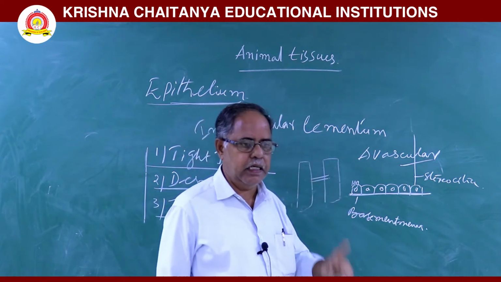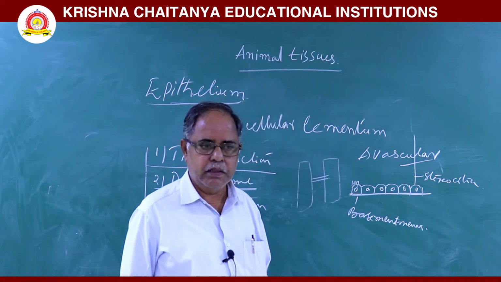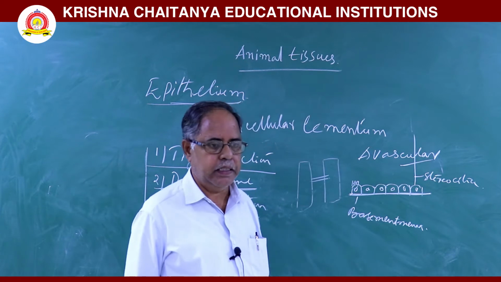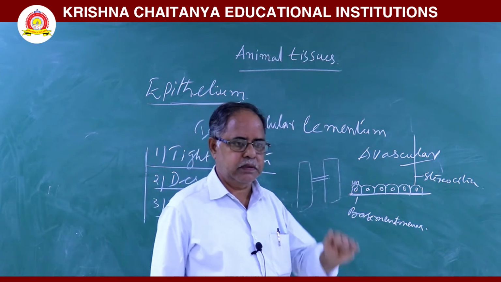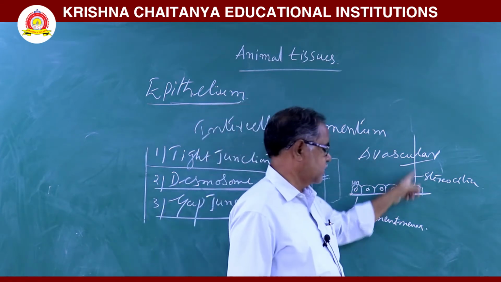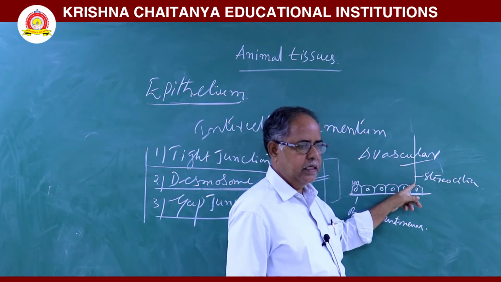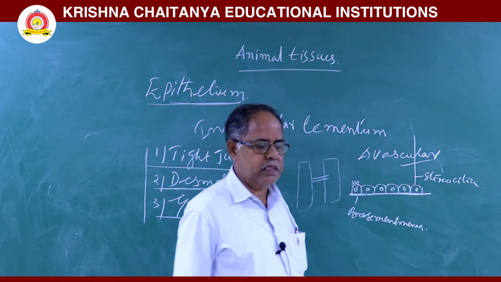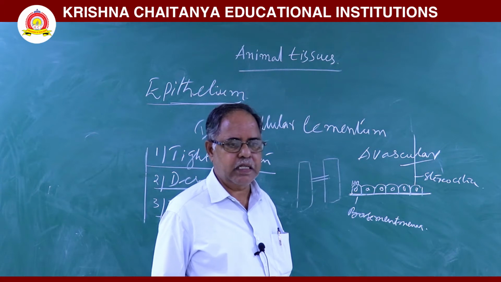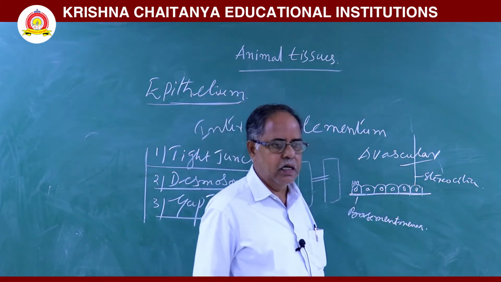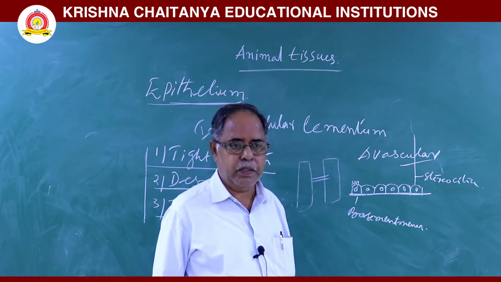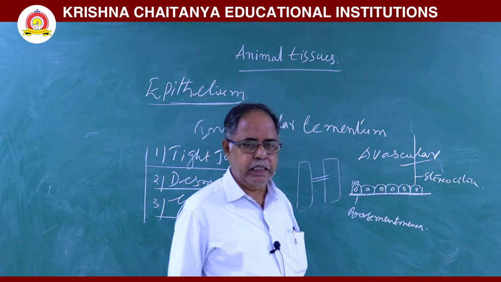Epithelial tissue is avascular and gets nourishment from the underlying connecting tissue. Microvilli increase the absorptive surface area, and stereocilia are present in the epididymis, a part of the male reproductive system, and also in the internal ear.